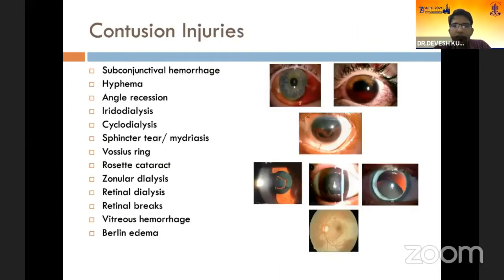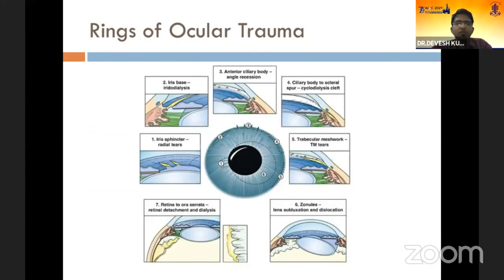So contusion injuries can range from subconjunctival hemorrhage to hyphema, angle recession, iridodialysis, lenticular injuries in the form of rosette cataract, subluxation, dislocation. Then we have retinal dialysis, giant retinal tears, and Berlin edema. So the seven classical rings of ocular trauma that occur after blunt injury include the radial tears in the iris sphincter, then iridodialysis, angle recession, then cyclodialysis, trabecular meshwork tears, zonular dialysis, and retinal dialysis.